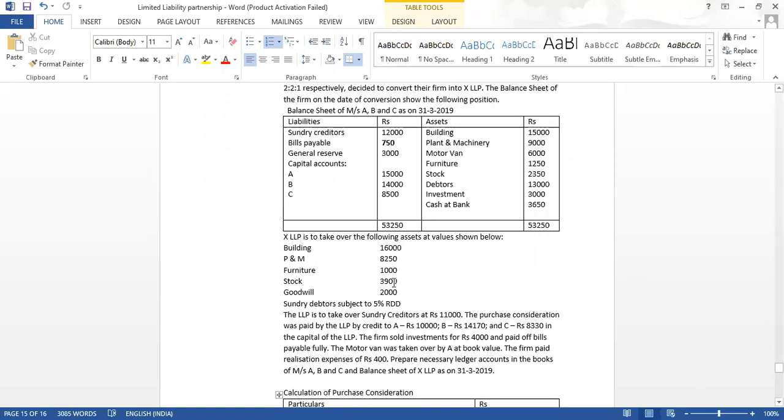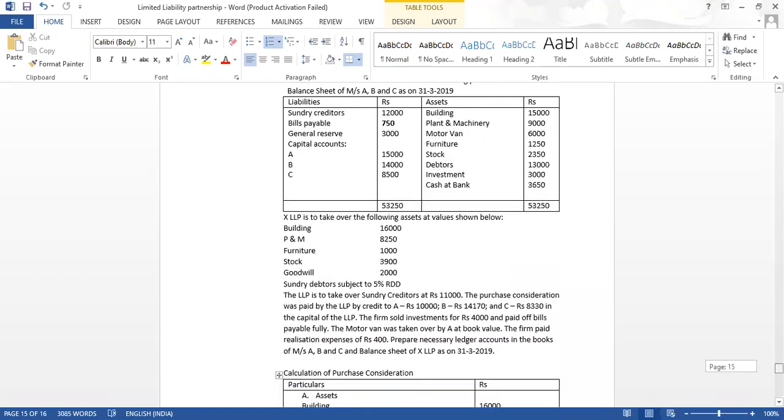They have not told anything about other assets, only this many assets are taken over. The LLP is to take over the following assets at the values shown below. They have told nothing about cash and bank, which I told you in the beginning; we are assuming it is not taken over.